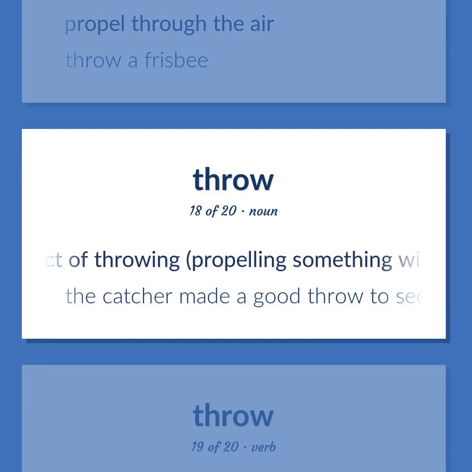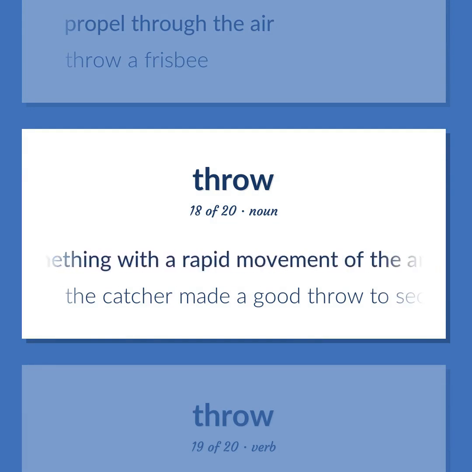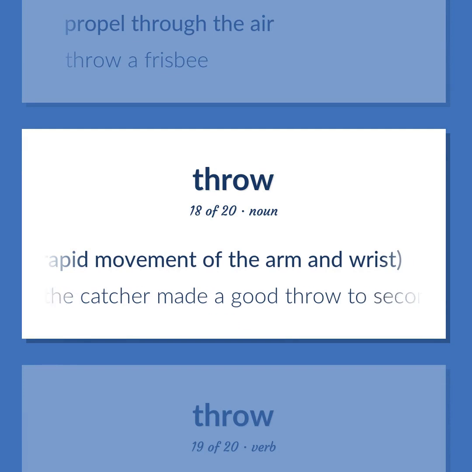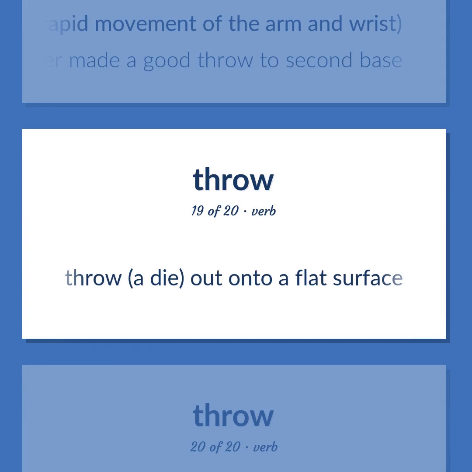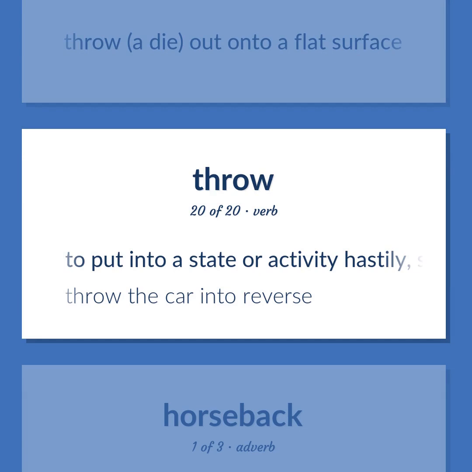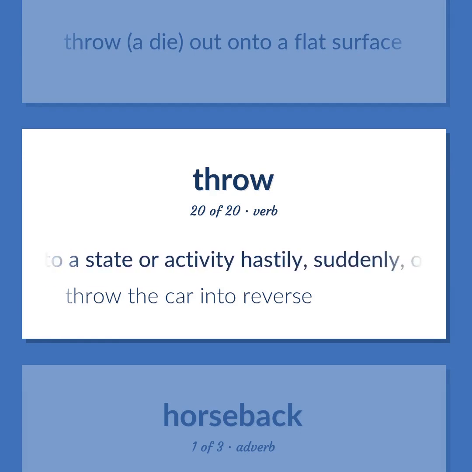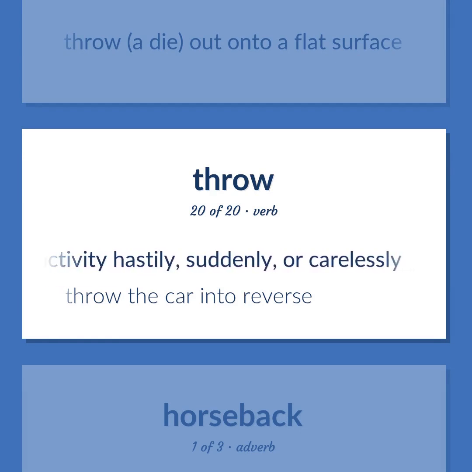The act of throwing, propelling something with a rapid movement of the arm and wrist. The catcher made a good throw to second base. Throw a die out onto a flat surface. To put into a state or activity hastily, suddenly, or carelessly. Throw the car into reverse.